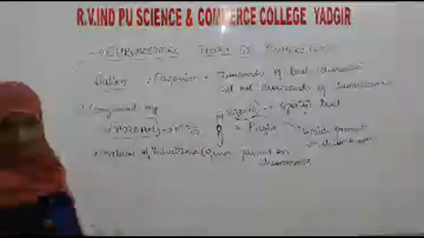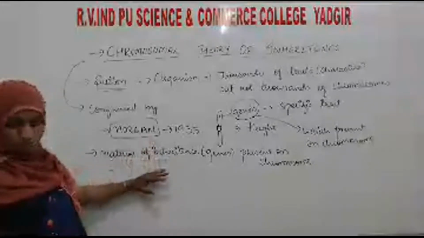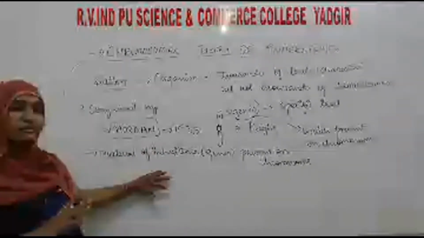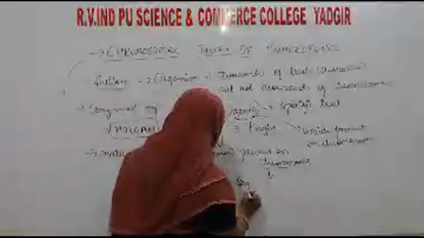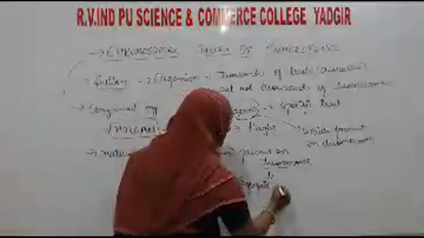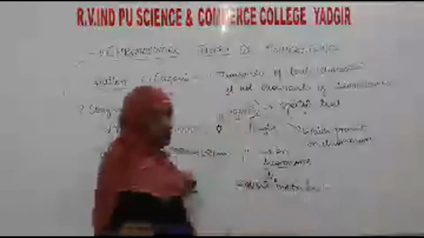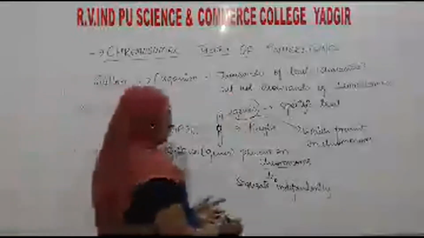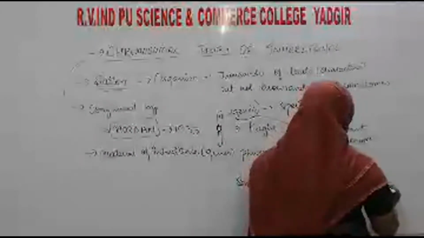This is one point. And it is the chromosome that segregates and sorts independently. These chromosomes will segregate independently during meiosis, that means the reductional division.